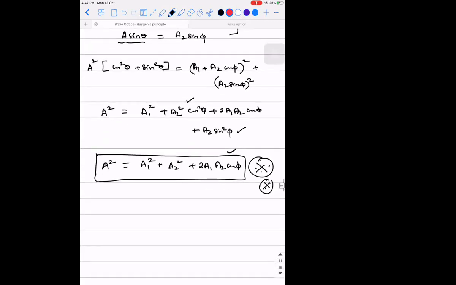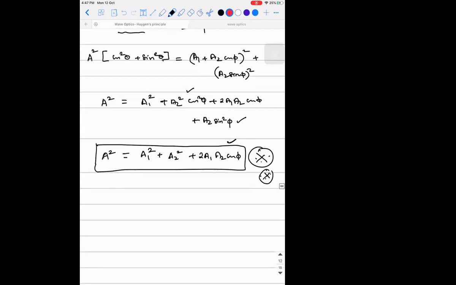So listen, a1 square plus a2 square plus 2 a1 a2 cos phi. The heading is condition for constructive and destructive interference, right? So this is the expression for amplitude.